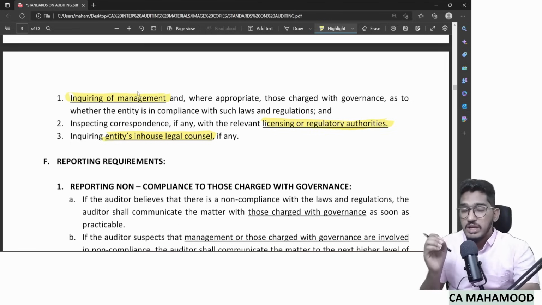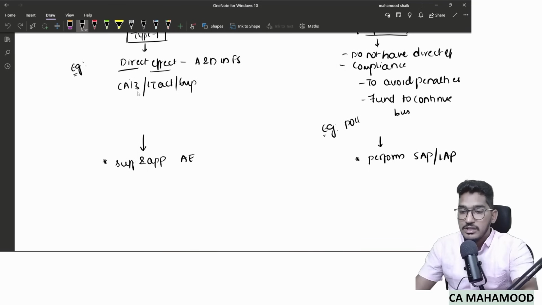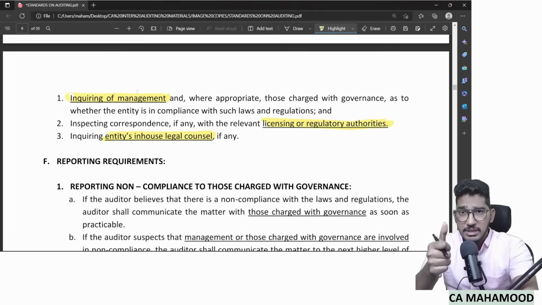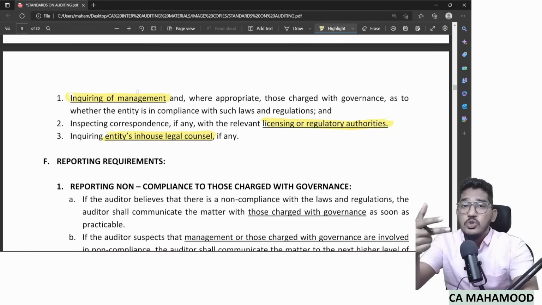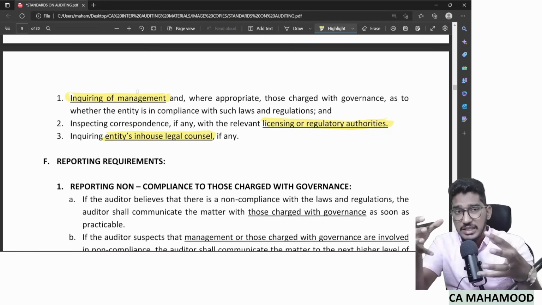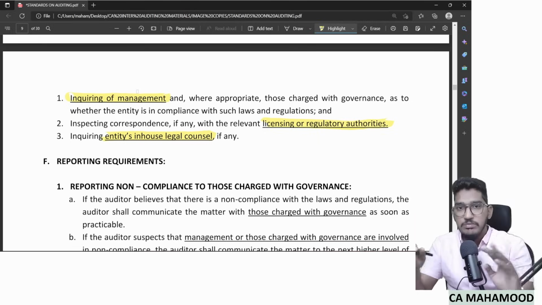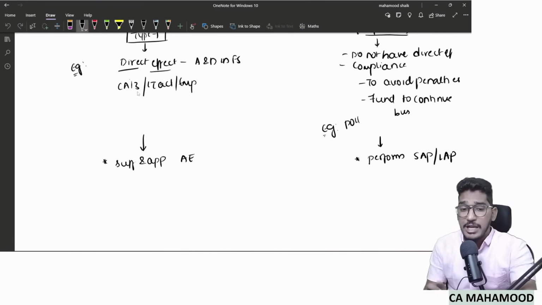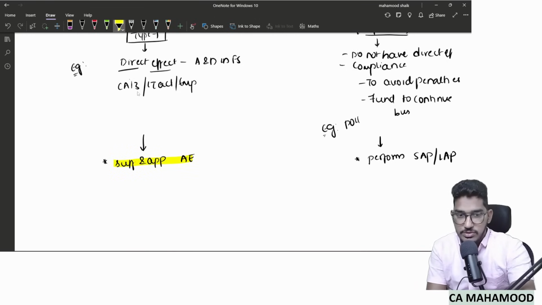So regarding type 2 laws and regulations, you need to perform only 3 limited audit procedures, or specific audit procedures. What are they? One is inquiry with the management, check any communication that happened with the licensing or regulatory authorities, and also inquire with the entity's in-house legal counsel. Whatever internal legal department is there, whatever internal legal team is there, go and inquire with them. That's all. Your responsibility is over. Regarding what? Type 2. But when it comes to type 1, the auditor has to treat it like any other ordinary item of financial statements and perform in-depth audit procedures.